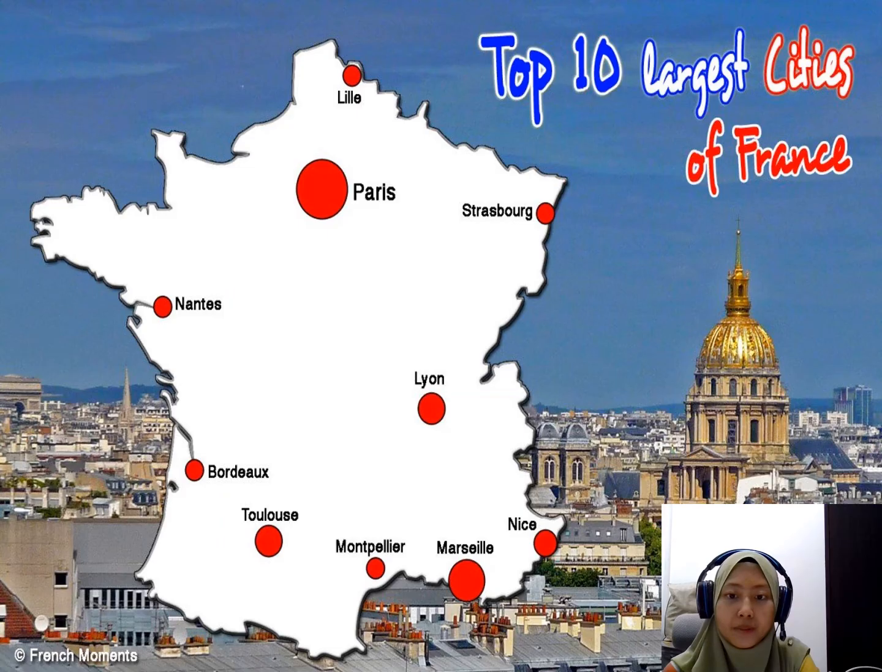Okay. These are the top 10 largest cities of France. So as you can see, the first one is the famous Paris, Lille, Strasbourg, Lyon, Nice, Marseille, Montpellier, Toulouse, Bordeaux, Nantes. Okay?